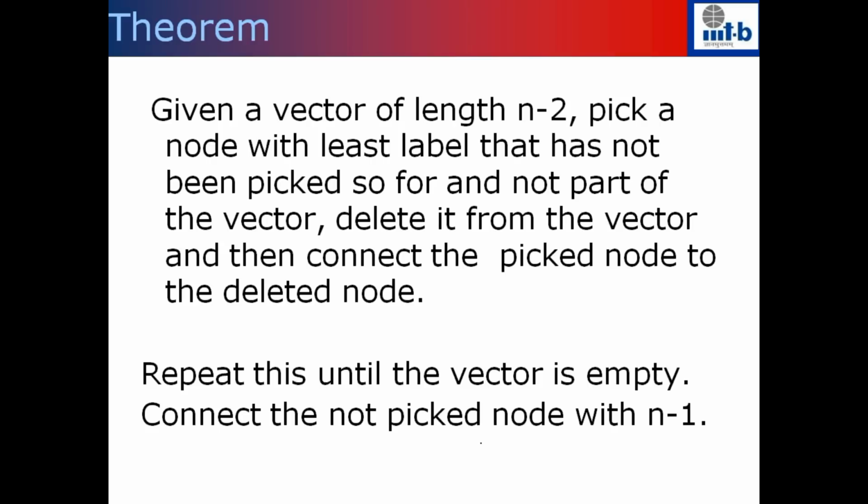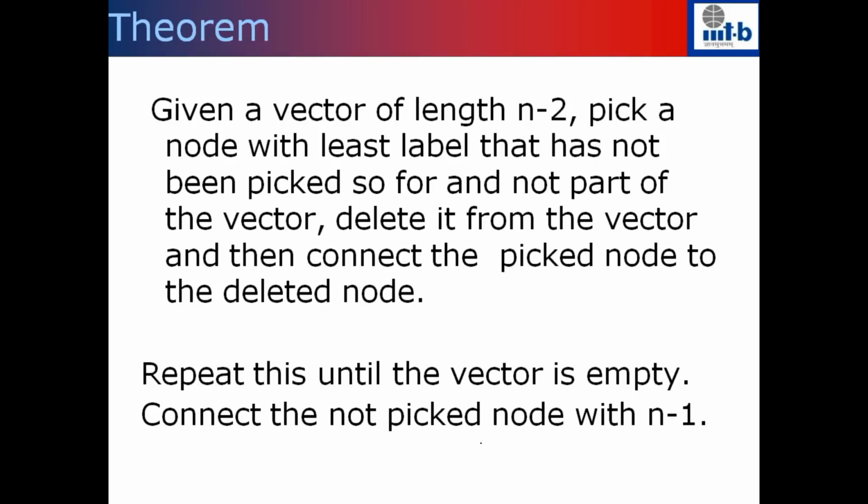Given a vector of length n minus 2, you are going to pick a node with the least label that has not been picked so far, but is also not part of the vector. Among all such nodes, you pick the one with the minimum label, and then connect the picked node to the first node in the vector, and delete that entry from the vector.